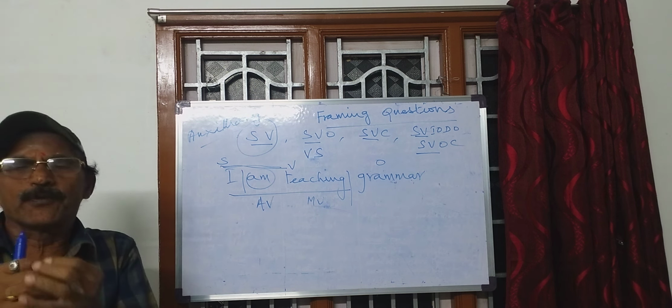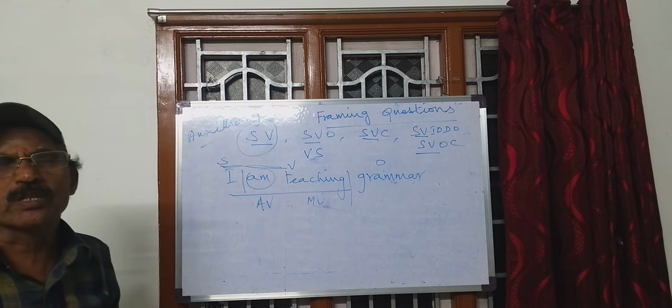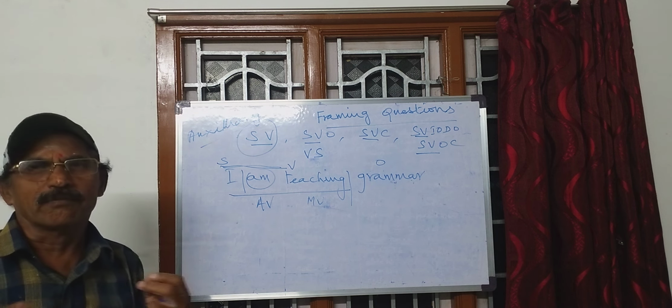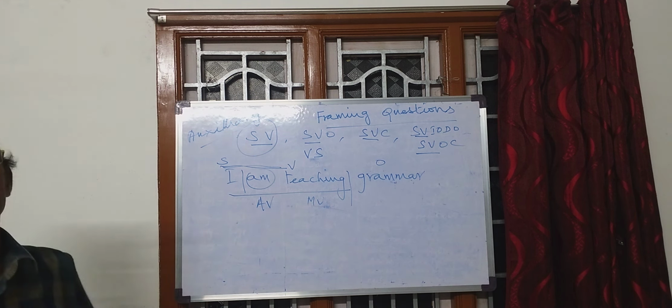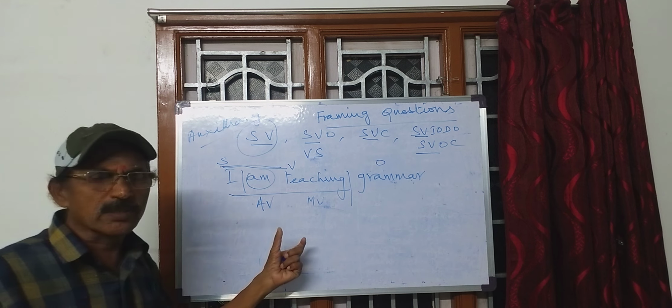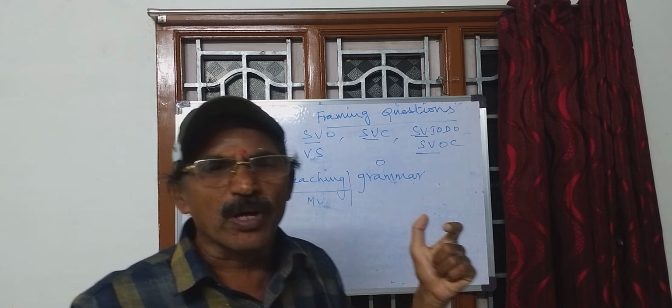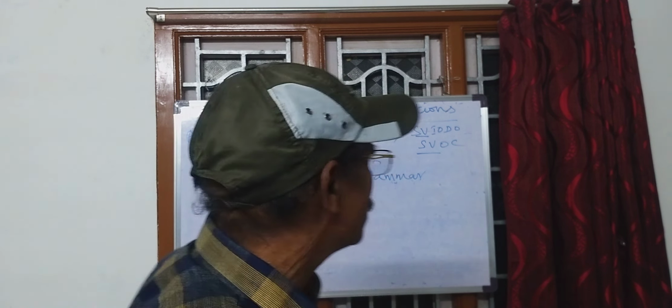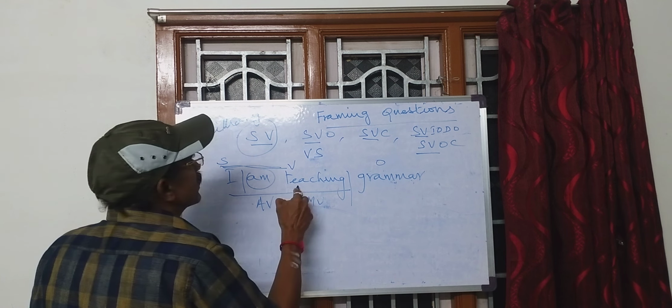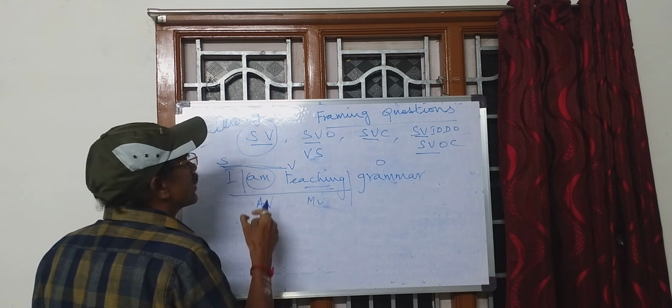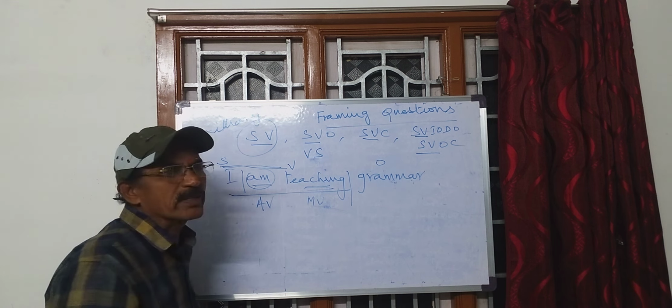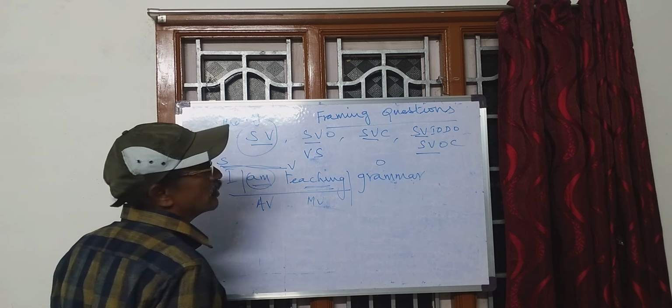What is a verb? A word or a group of words which tells us the action we do. The action of the sentence is called a verb. Here, teaching is the main part of the verb. Am is the auxiliary part of the verb.